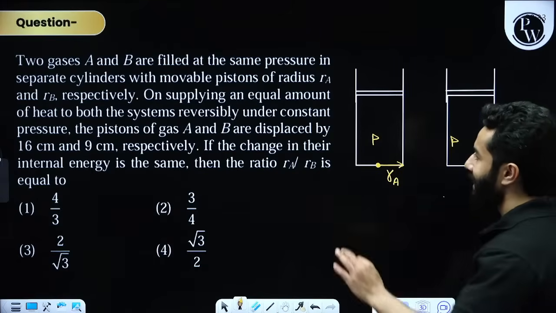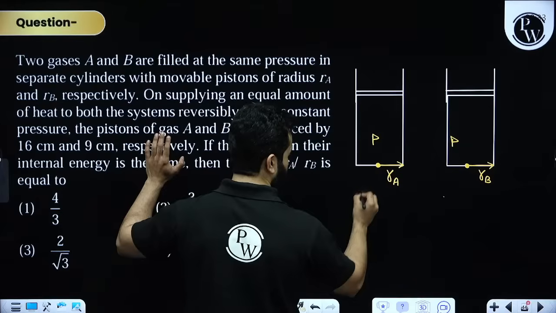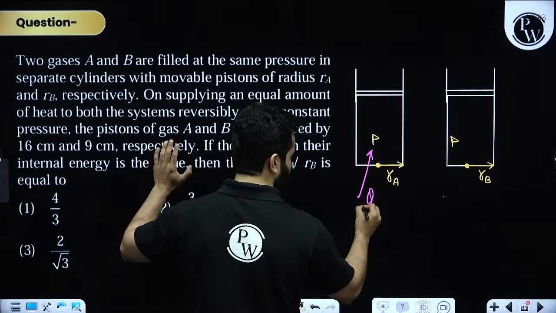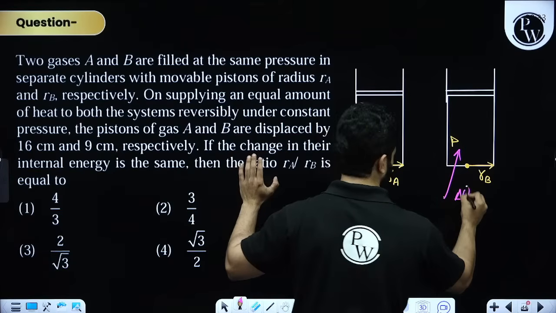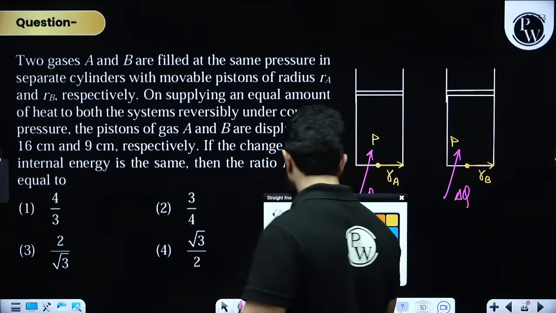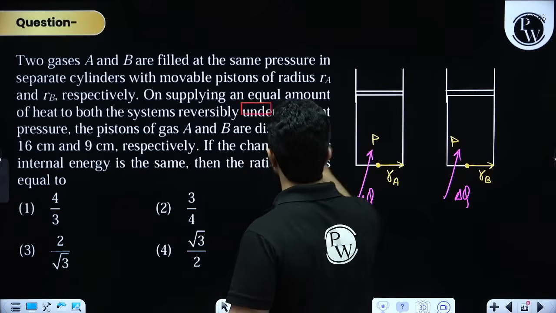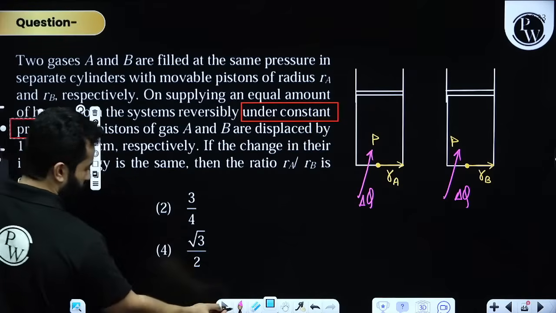On supplying an equal amount of heat to both the systems, that means heat is provided, let's say delta Q and delta Q, under constant pressure. So pressure is constant, my dear friends. So it's an isobaric process.